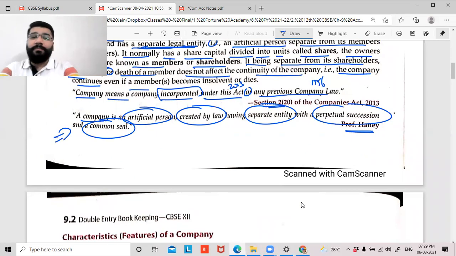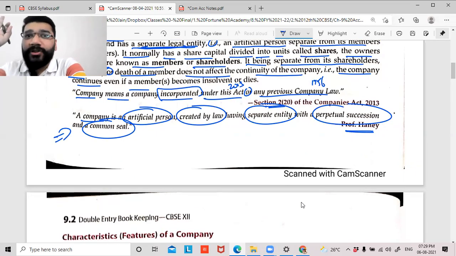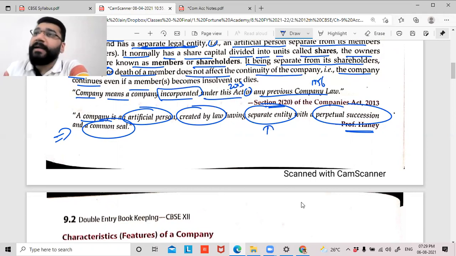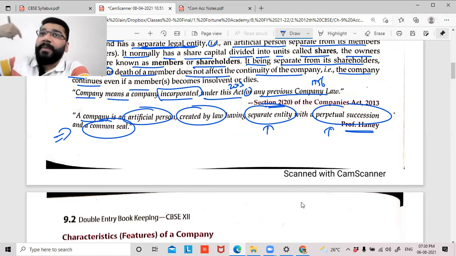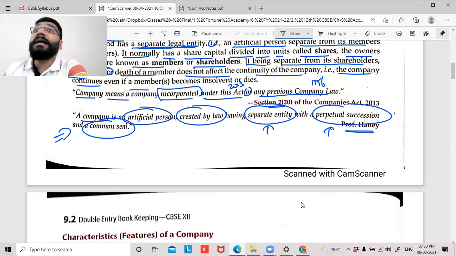A company is an artificial person. You know what is artificial person? Which is created by law, not by human beings. Having a separate entity. You know what is a separate entity concept? Perpetual succession. Members may come, may go, but it will not affect the continuity of the business. Business will keep on continuing. And final is common seal. Every company is known by its logo, common seal.